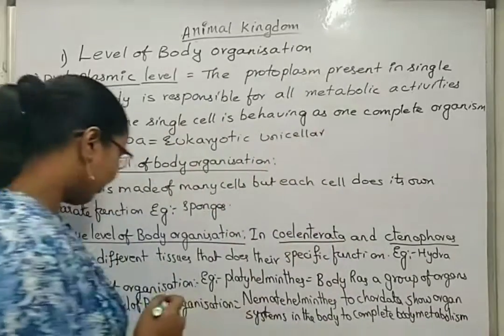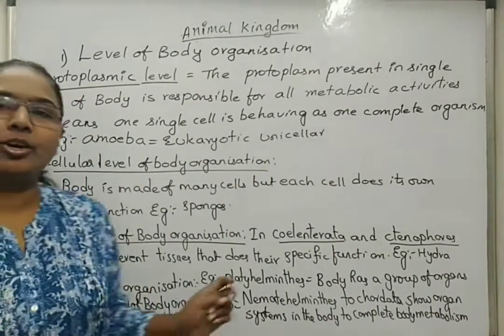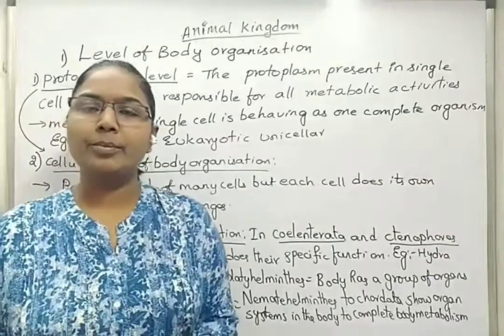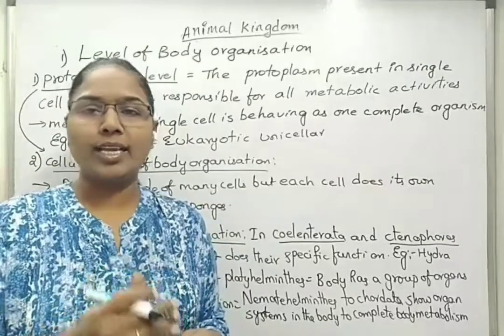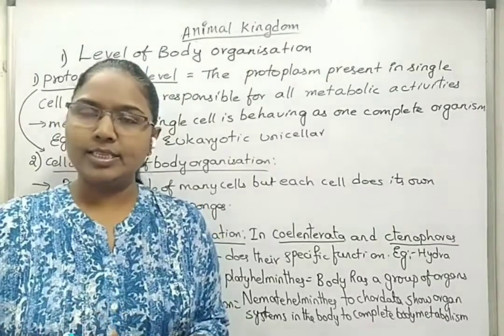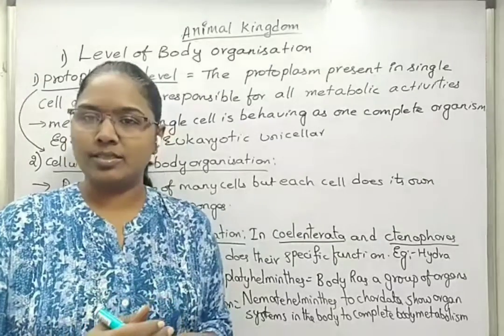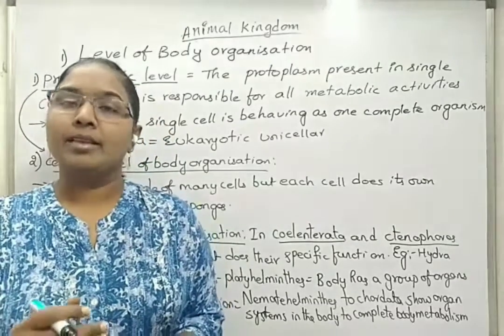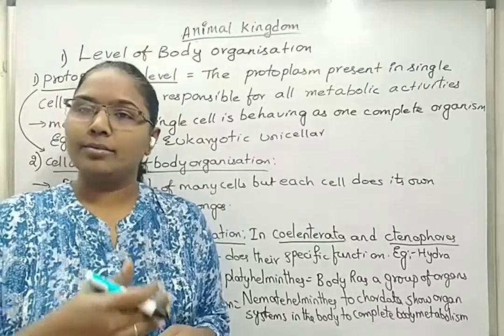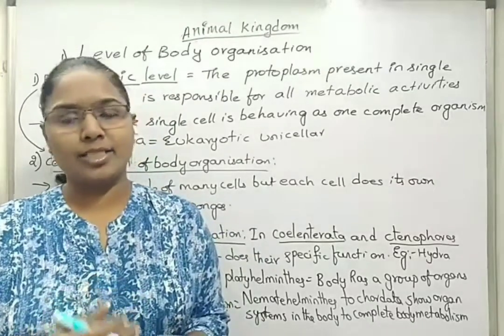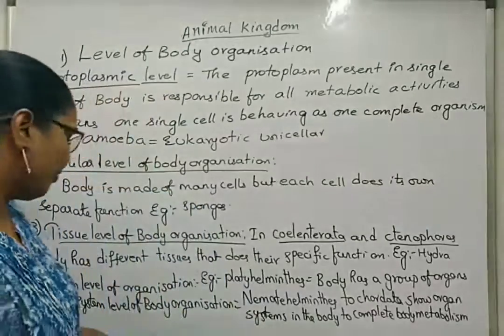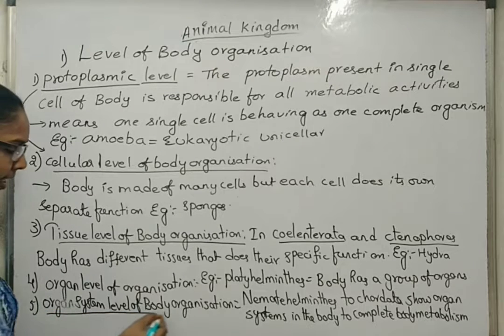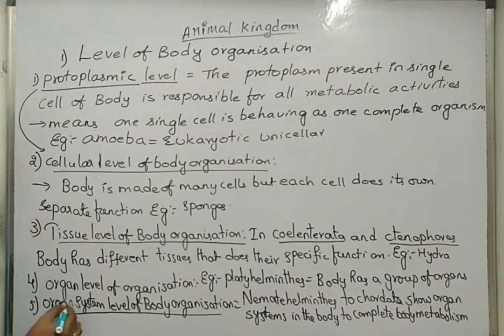Here, in the case of this organ system level of body organization, there is coordination between each and every organ system. For example, there is coordination between the digestive system and the excretory system. There is coordination between the circulatory system and the respiratory system. So, in the case of higher organisms, we can see organ system level of body organization. This is about levels of body organization.